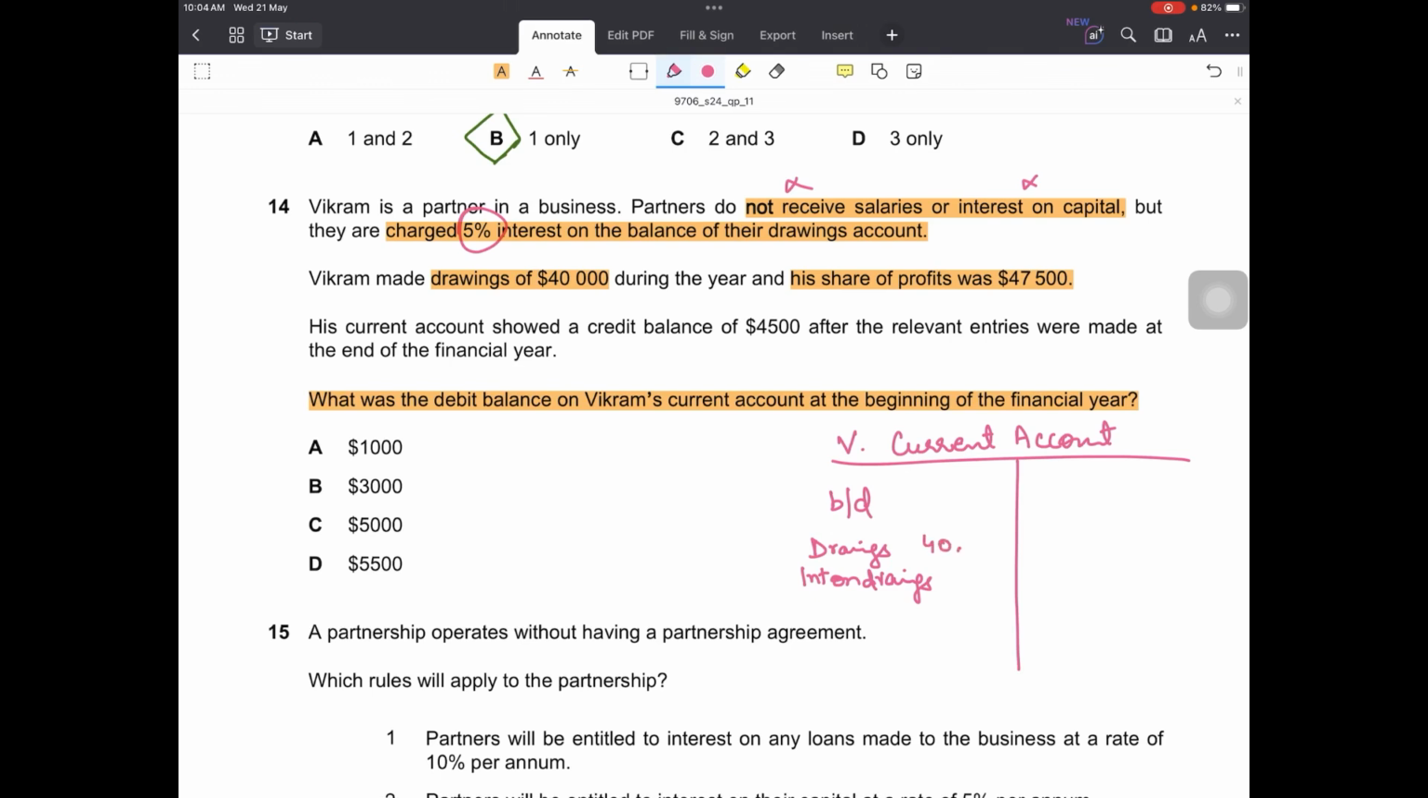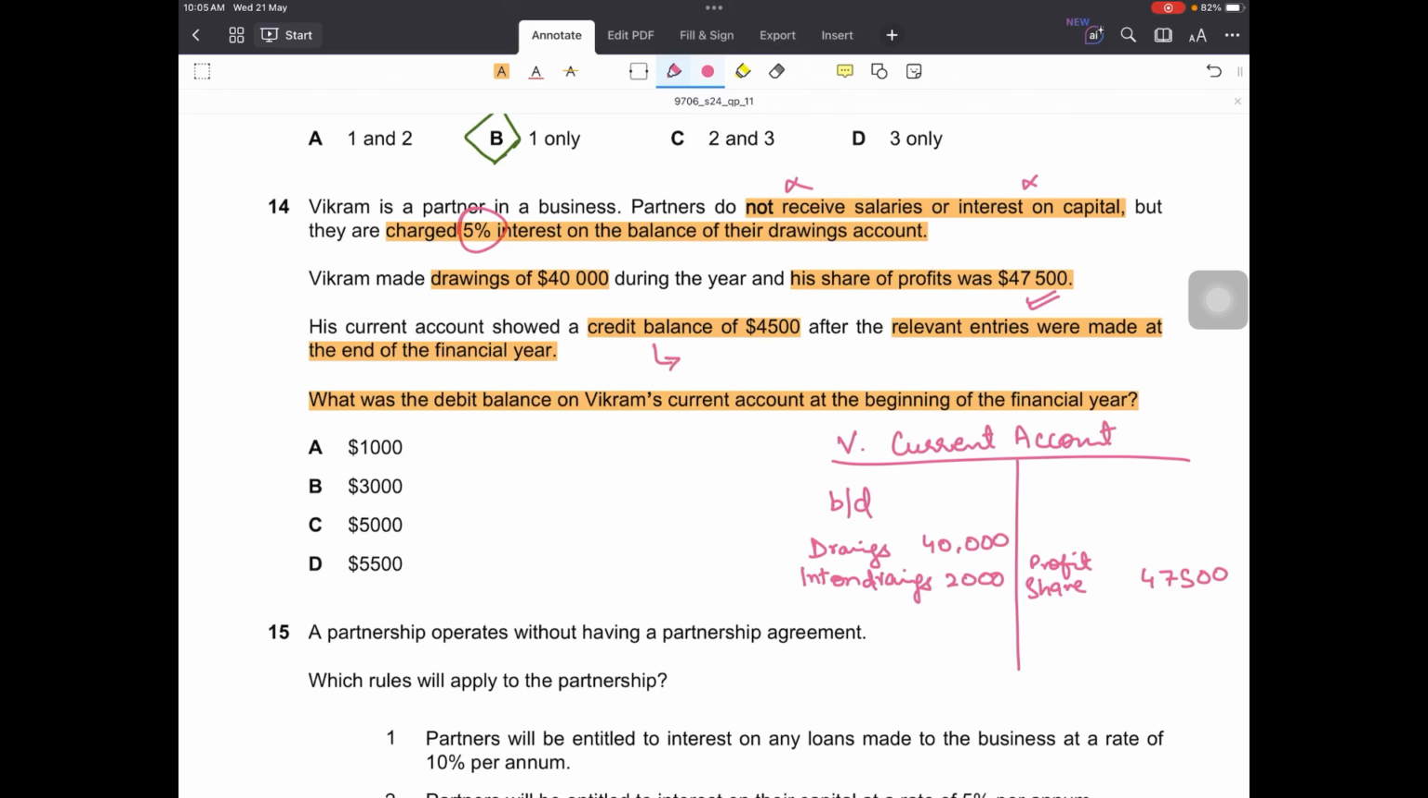Vikram's drawings are 40,000, and interest on that would be 40,000 into 5%, which is 2,000 interest on drawings. Then we are also told that his share of profit was 47,500. That comes on the credit side as it shows an increase in income. And we are also told that his current account showed a credit balance of 4,500 after the relevant entries were made at the end of the financial year.